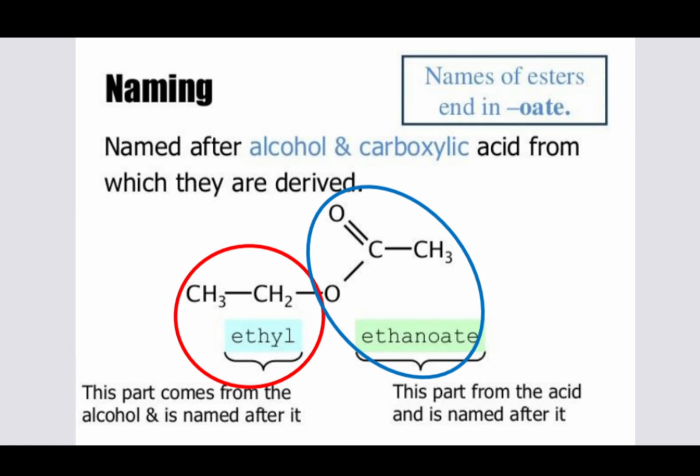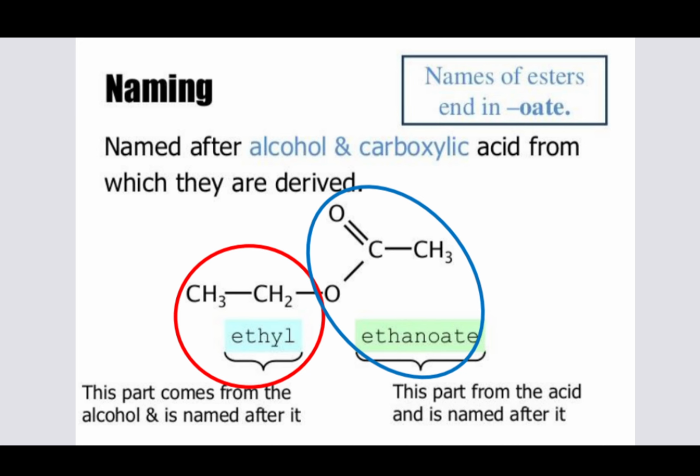We name the ester after the alcohol and the carboxylic acid. So what's happening is the alcohol name goes first and the acid name goes after. If we have an ester formed by ethanol and ethanoic acid, it would be ethyl ethanoate. If you have an ester created by propanol and butanoic acid, it would be propyl butanoate. All right, so that's just how it works.